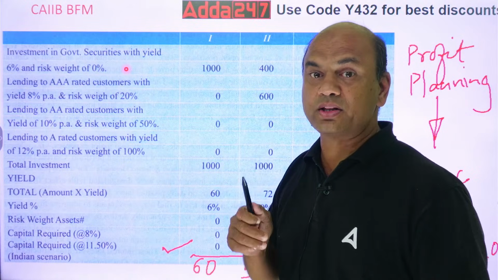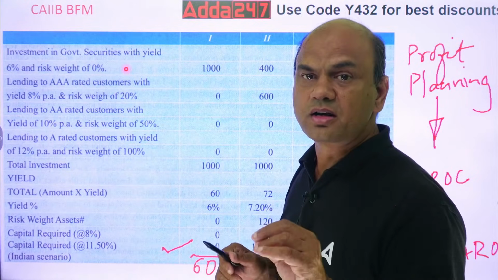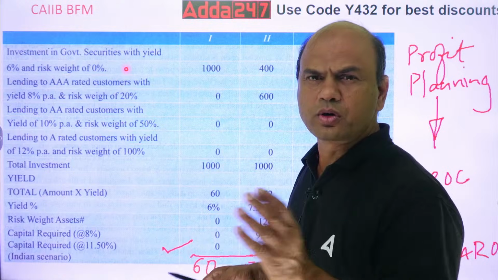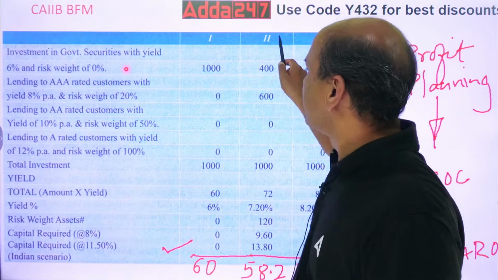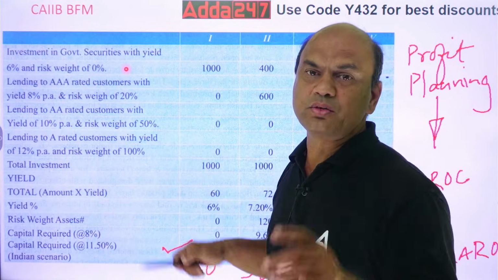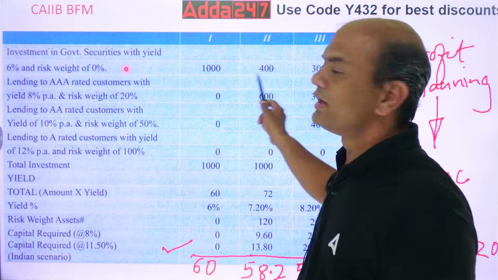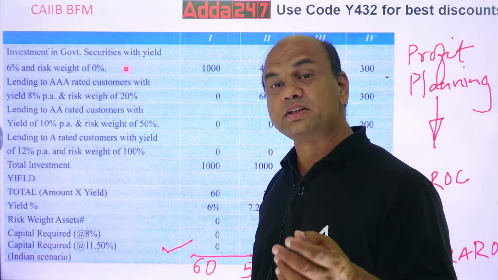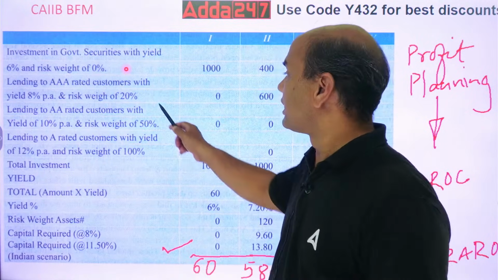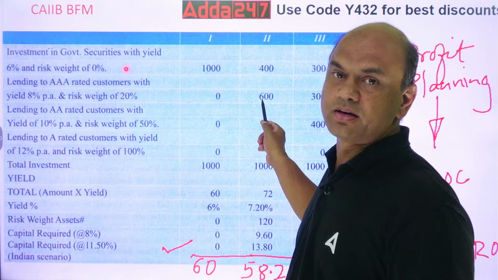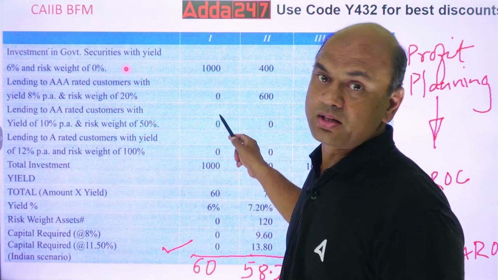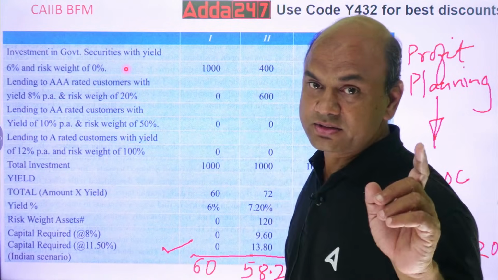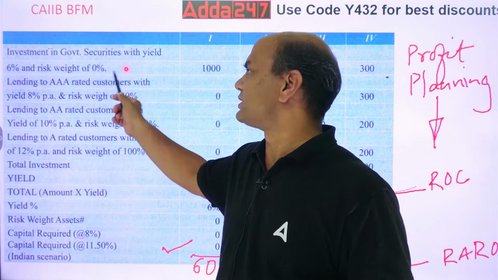Pay attention everyone, case number 2 is a bit trickier. 2, 3, 4 are trickier. What is happening in case number 2? I am investing 400 rupees in government securities, then I am investing 600 rupees in AAA rated securities. Government securities give 6% returns, 0% risk. So that is done.